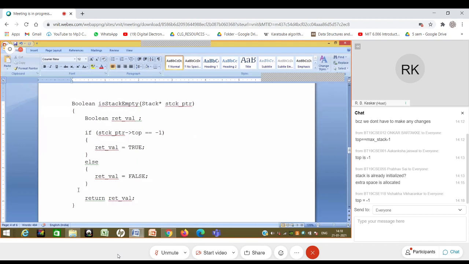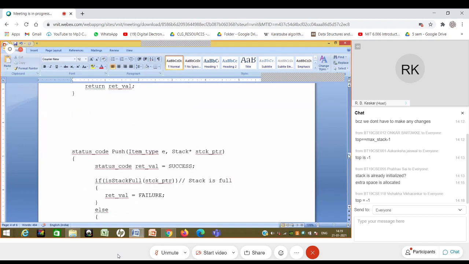Remember that stack not being empty does not mean that it is full, because stack not being empty means that it has some elements present. So it may not be the case that the whole stack is full. There are three different states: the stack could either be empty, or it could be full, or it could be neither. It is neither empty nor full, somewhere in the middle.